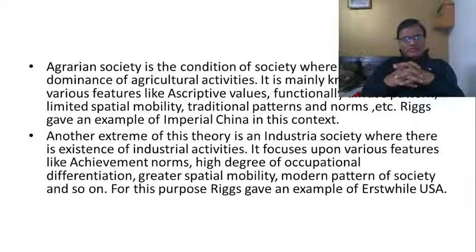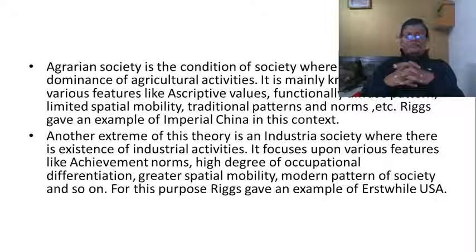If you go back to India also, even now, you can see in some of the villages that these ascriptive values are dominating. What do we mean by that? If you come to India also, you can see these khap panchayats giving their verdicts, which have to be followed by the people, the followers.